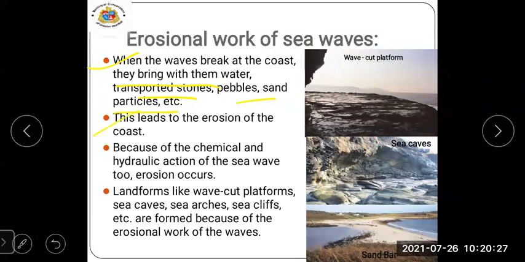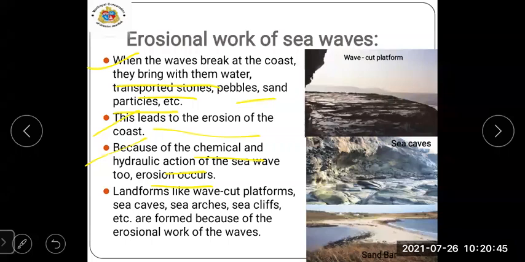This leads to the erosion of the coast. This is the reason. Then, because of the chemical and hydraulic action of the sea waves, erosion also occurs.